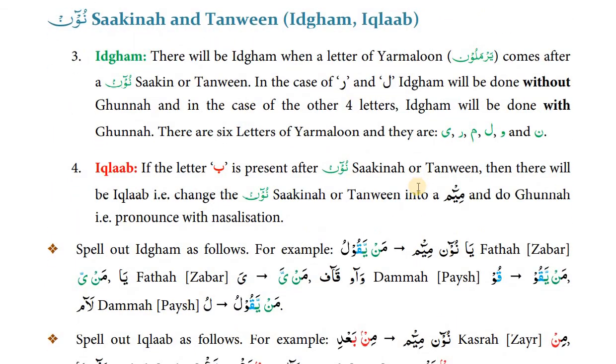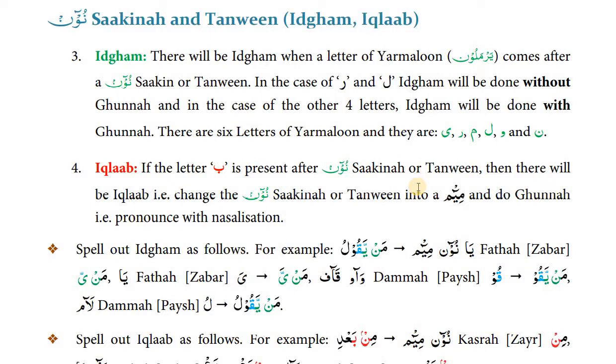Let me summarize the rules of this lesson. First of all, we learned about idgham. What is idgham? We say that if a harf of yarmaloon comes after noon sakin or tanween, idgham will be done. How will idgham be done? There are two cases in idgham.